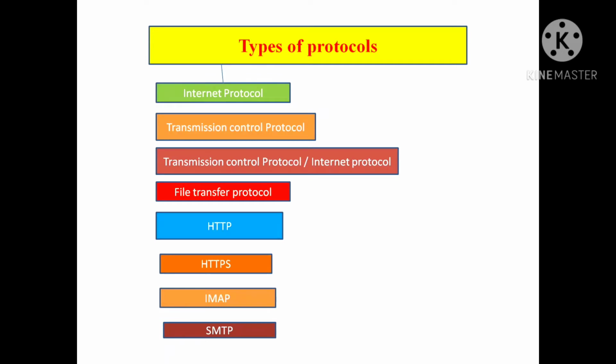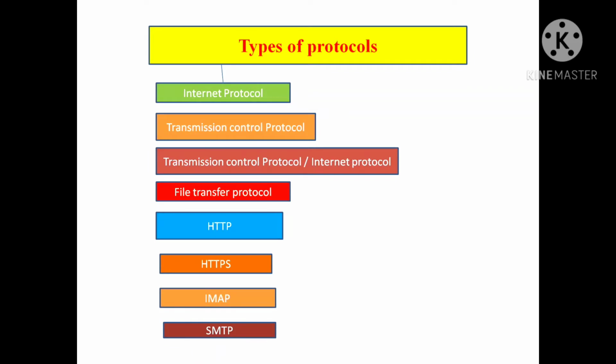Hypertext Transfer Protocol Secure. IMAP is for accessing emails on the web server. The full form of IMAP is Internet Message Access Protocol. SMTP, Simple Mail Transfer Protocol, is used for sending electronic mail on the internet. Okay, so these are all the types of protocols.